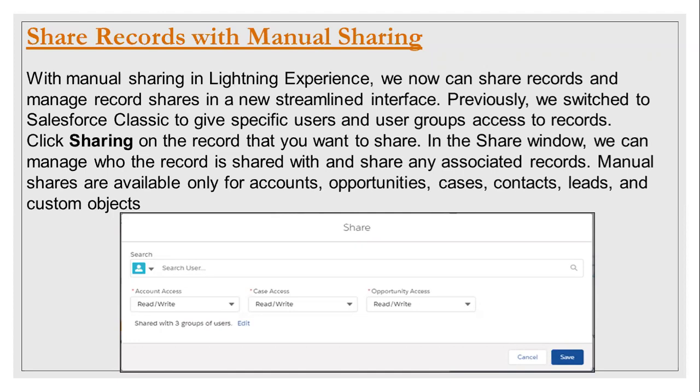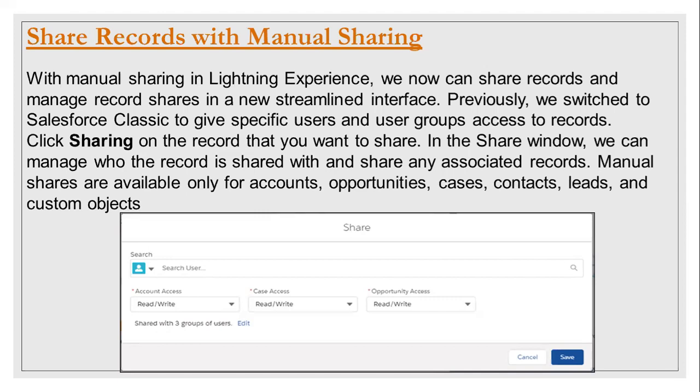In the existing releases on Lightning, we don't have the manual sharing button on the UI. So we had to switch to the Classic UI, where we had the manual sharing button, share in Classic, and then switch back to Lightning just because of this. As of now, we don't have that facility, and going forward with Spring 21, we do have the manual sharing button even in Lightning. So this switching from Classic to Lightning and back is removed, is what I meant.